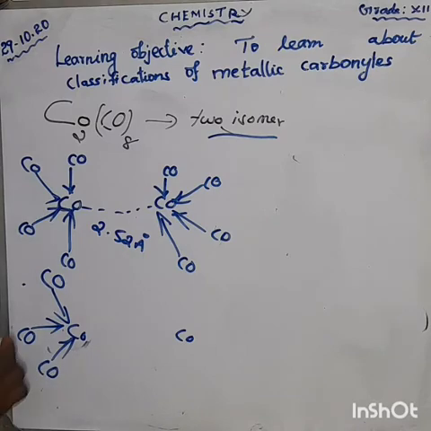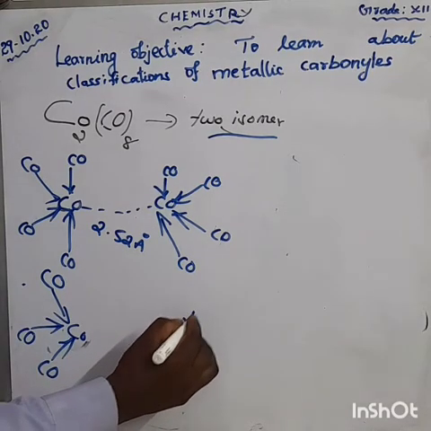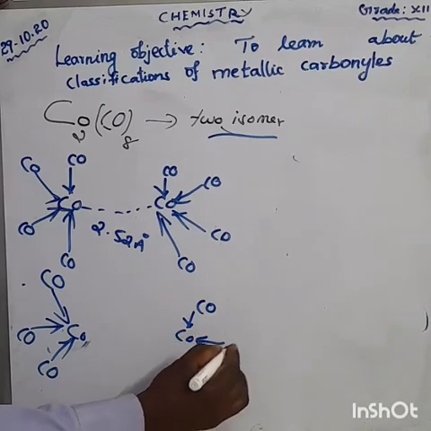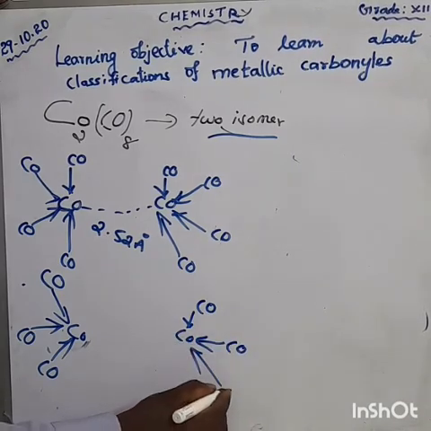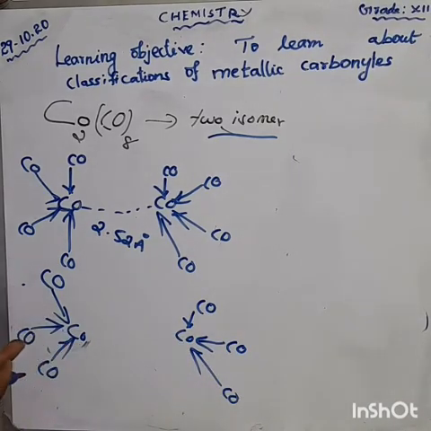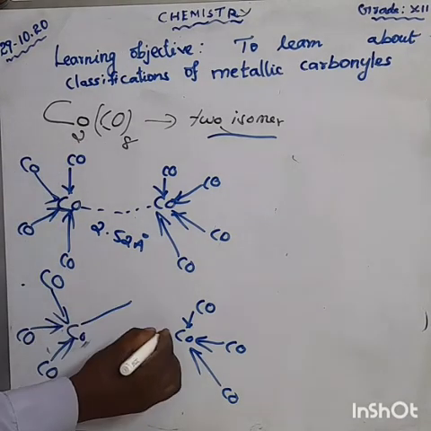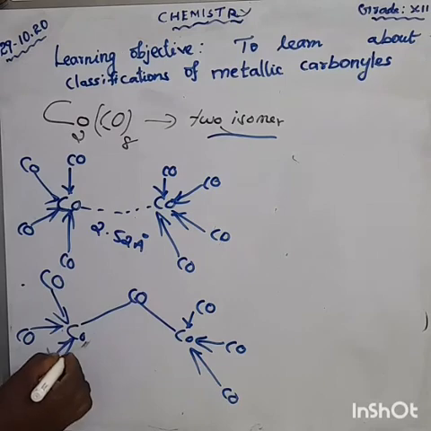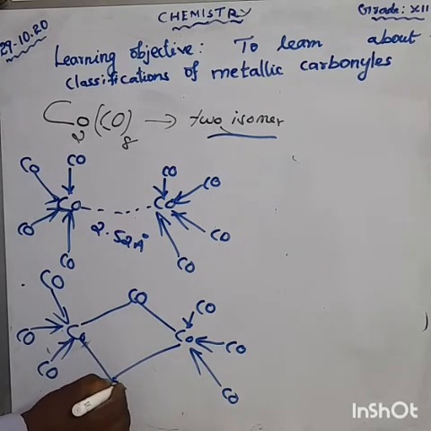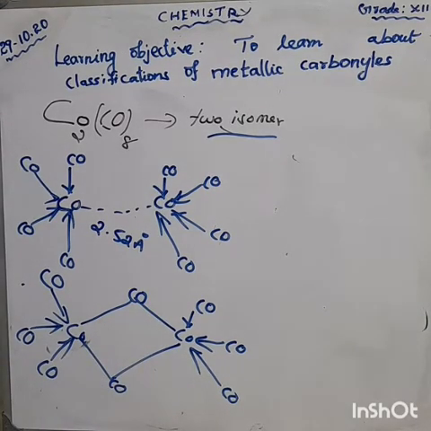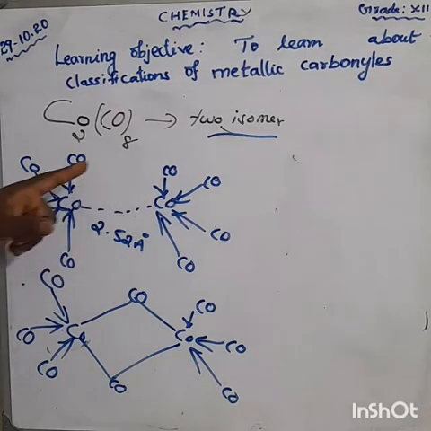CO. Clear? Here, CO. Remaining how much we are having out of 8? Remaining 2 more. That is taken as a bridge. Okay. So here you are having metal bond.